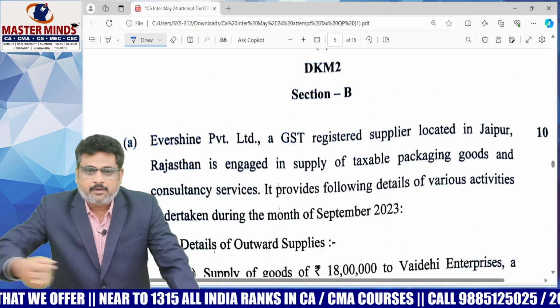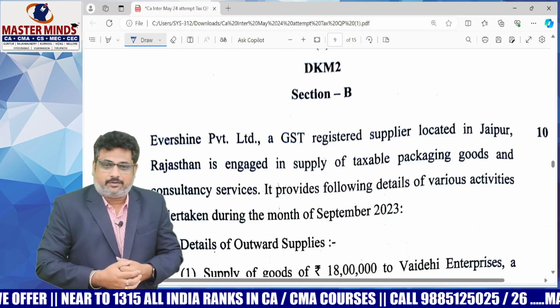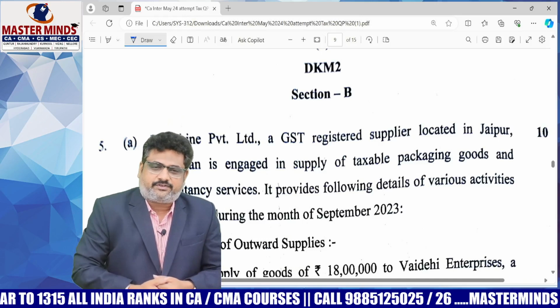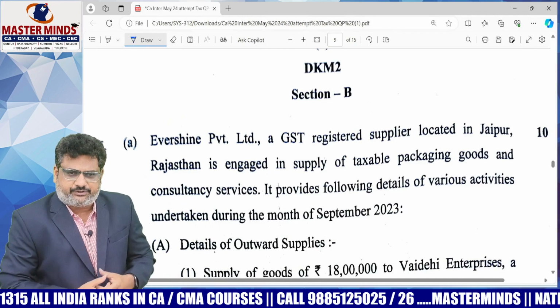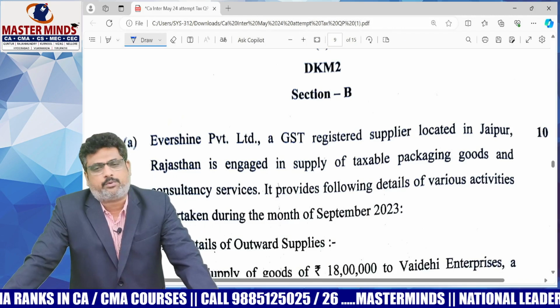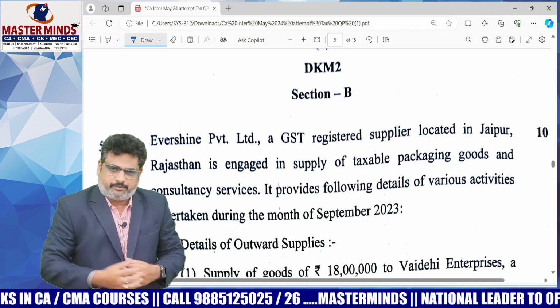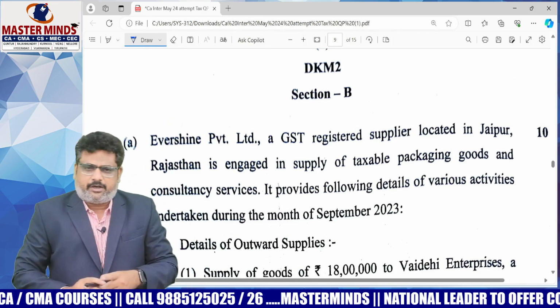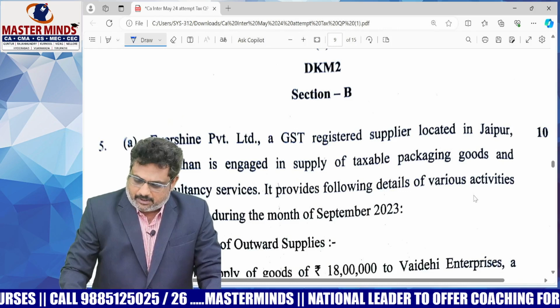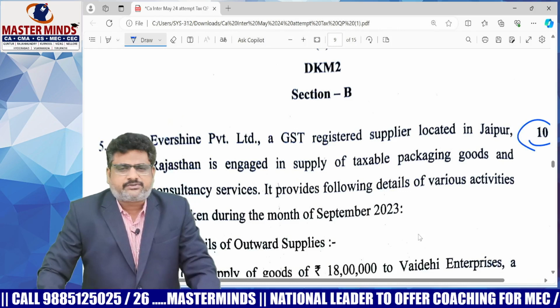Okay. So good evening friends, now we are with you with respect to analysis of our GST question paper of May 2024. In section B, if you observe, already you wrote the exam, this particular 5A is generally of 10 marks.